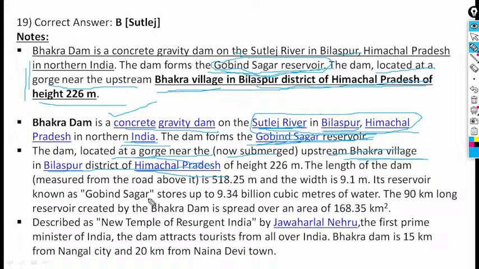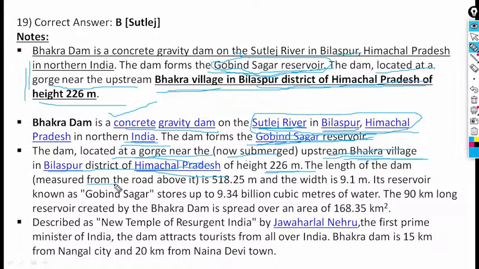This is the Satluj River, Bilaspur, and the dam is located near the now submerged upstream of Bhakra village in the Bilaspur district of Himachal Pradesh. Its height is near about 226 meters.